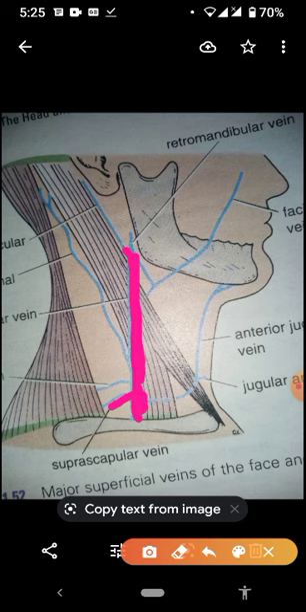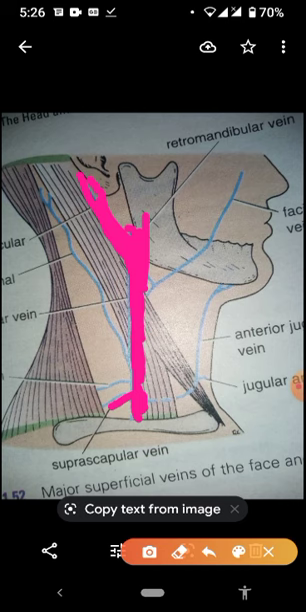First, this external jugular vein. The external jugular vein is basically formed from two veins, one is this one and one is this one. This one is the retromandibular vein, and the posterior division of the retromandibular vein participates in forming the external jugular vein. The other vein is the posterior auricular vein. These two veins, the posterior auricular vein and the posterior division of the retromandibular vein, form the external jugular vein.